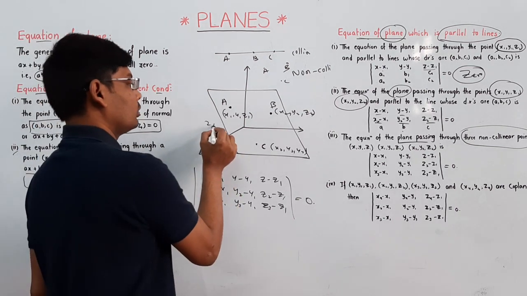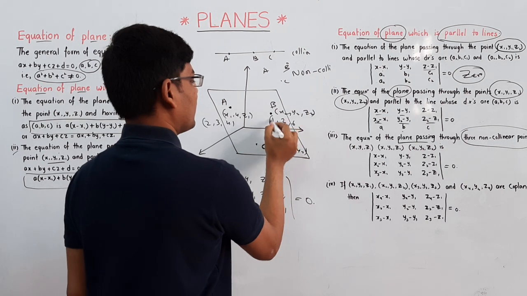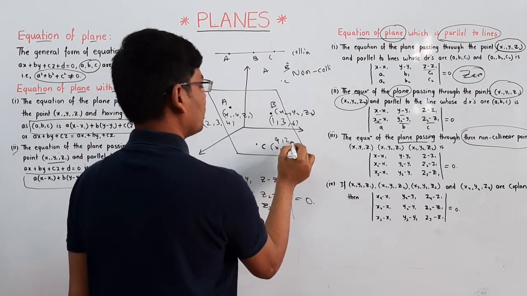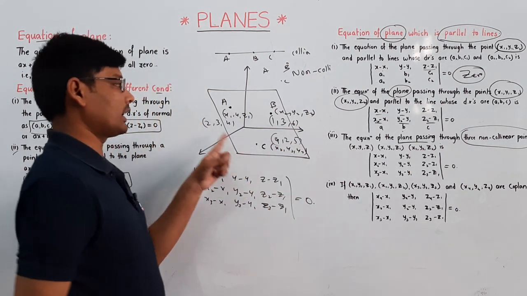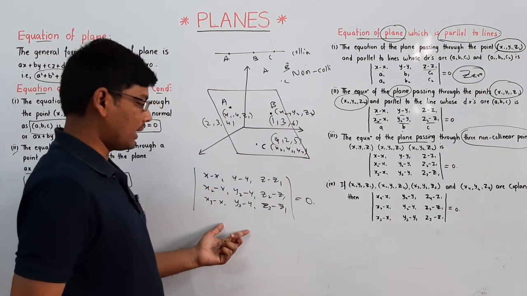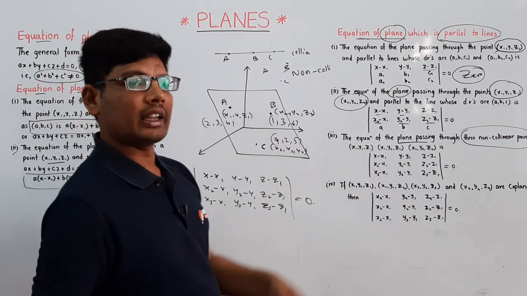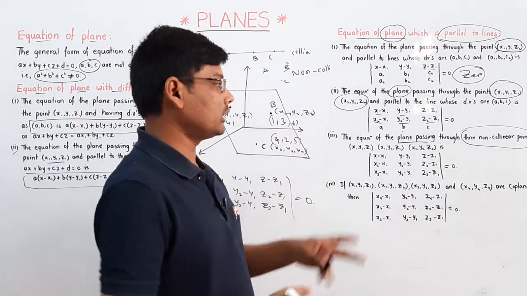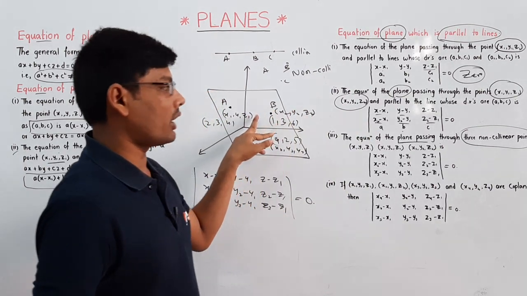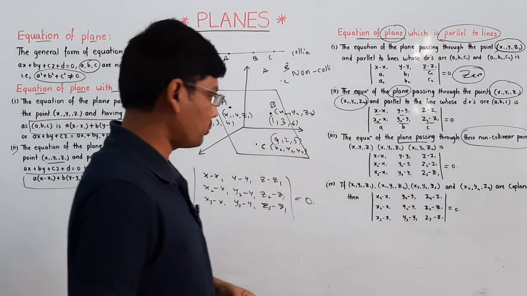Let us take 2, 3, 4 and 1, 3, 6 and 4, 2, 5. So these are the 3 points x1, y1, z1, x2, y2, z2 and x3, y3, z3. You can substitute the points in this formula and find the equation of a plane passing through three non-collinear points. Then this is the equation of the plane here, and the final one is the fourth point.